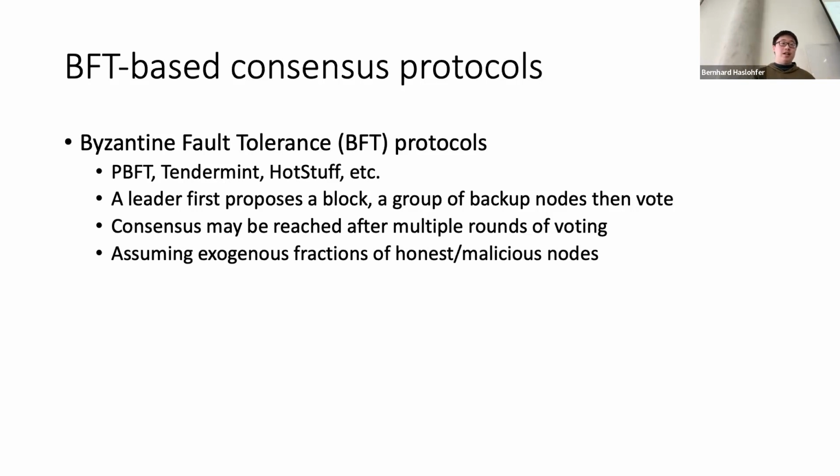So basically, consensus can be reached after multiple rounds of voting, and the voting would contain the information or attestation about some previous observations of independent validators or operators in the system. And usually it requires some assumptions about the system. For example, a supermajority of the nodes in the system need to be honest or following the rules.